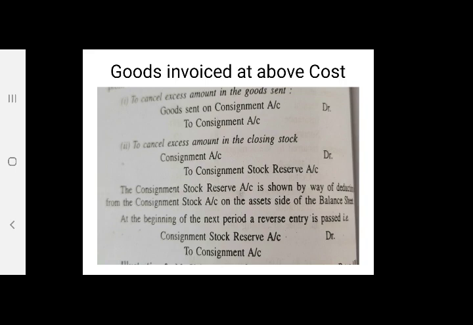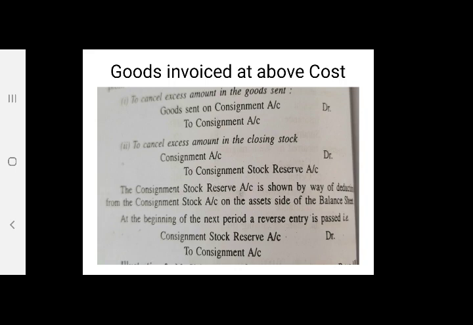So it becomes necessary to find out the exact original profit or loss, because when every entry is recorded at above cost, the profit will be greater than the actual.